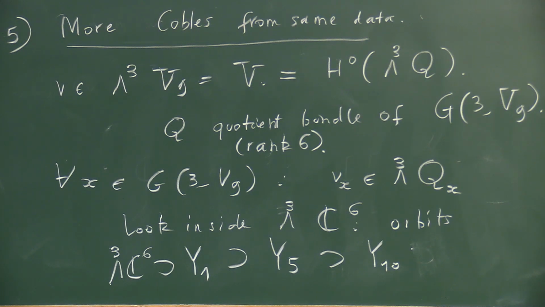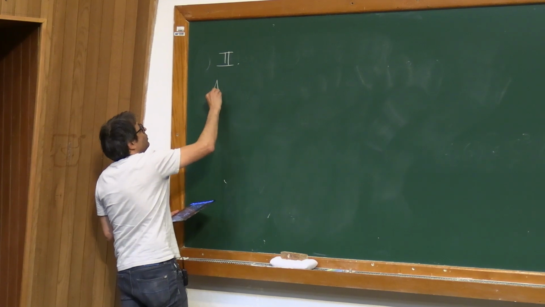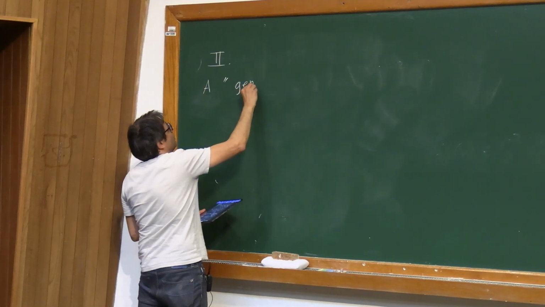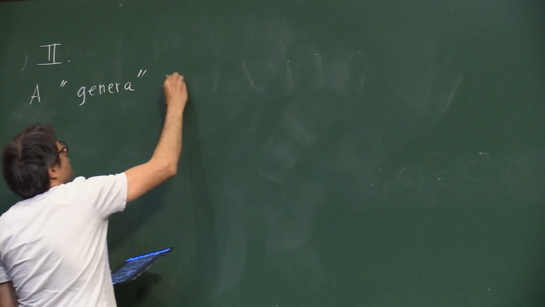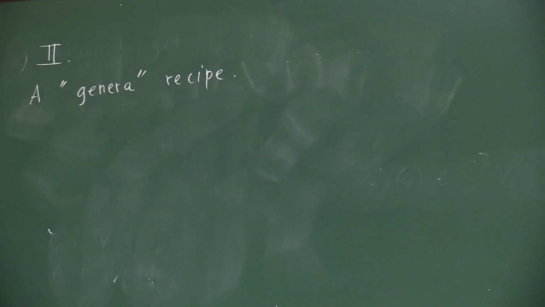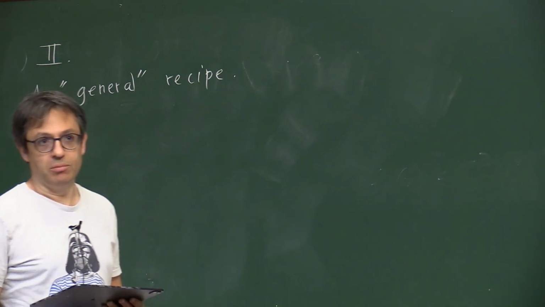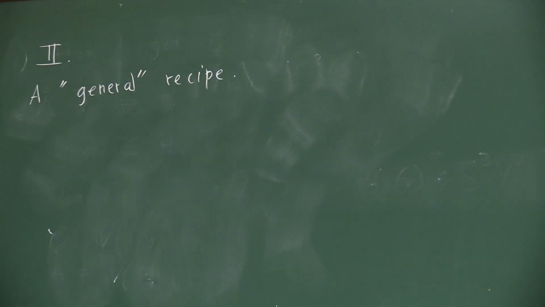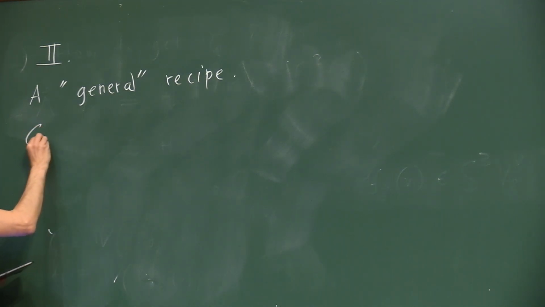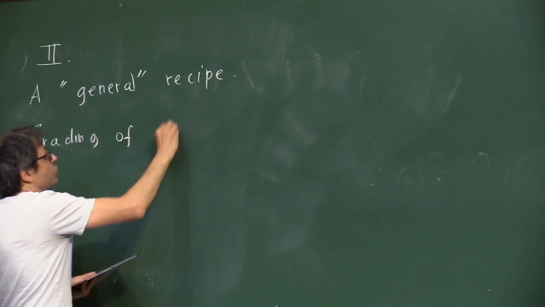So let me tell you roughly how this goes. So a general recipe to produce more examples of this kind, in the hope that they are interesting. So actually, where does this wedge 3 come from? It comes from grading of a simple Lie algebra.